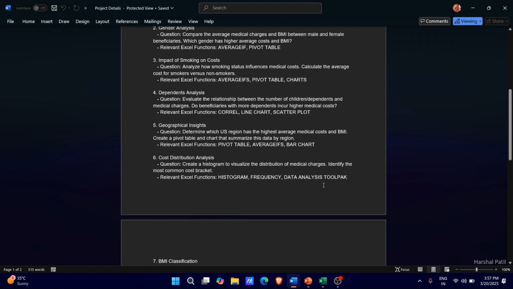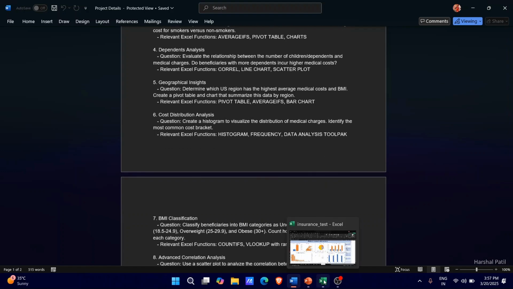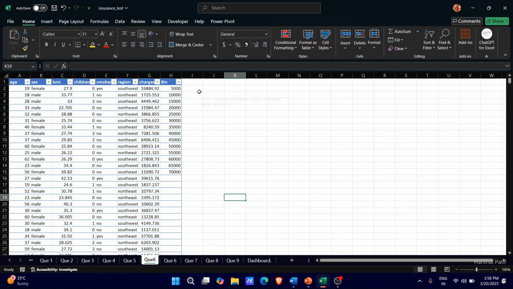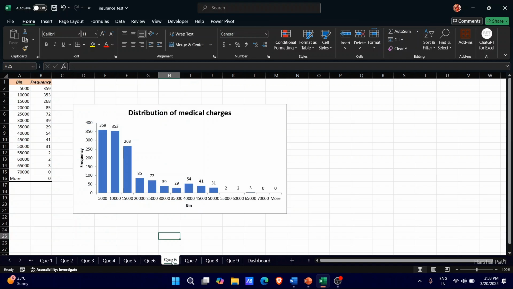On to the next question, which is to create a histogram to visualize the distribution of medical charges and identify the most common cost bracket. For that, we created this bin where we edited the bin values from 5,000 to 70,000 to compare the distribution.